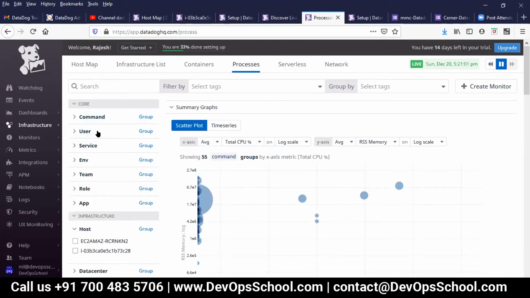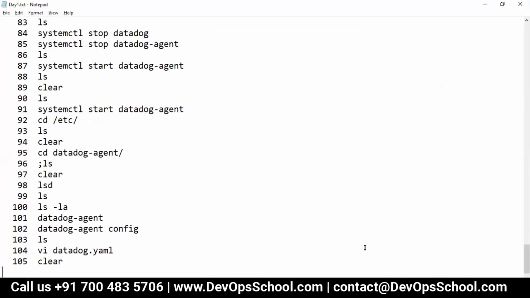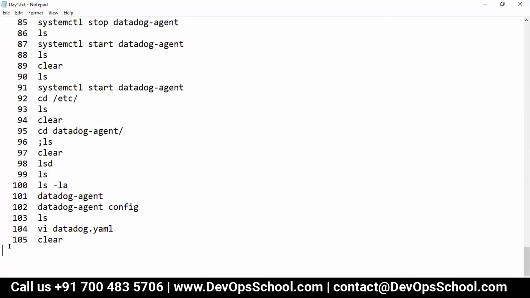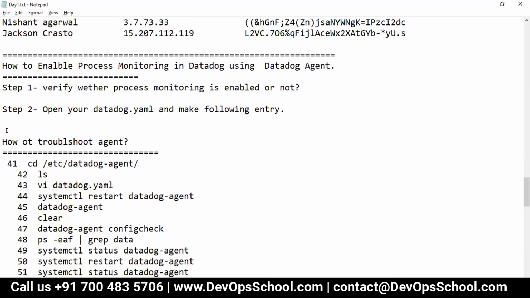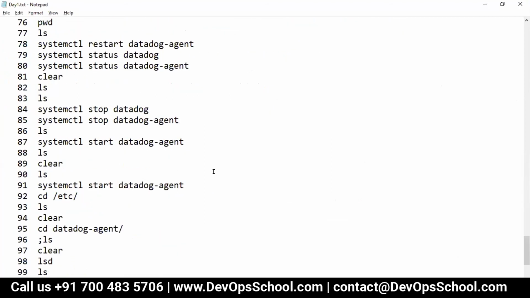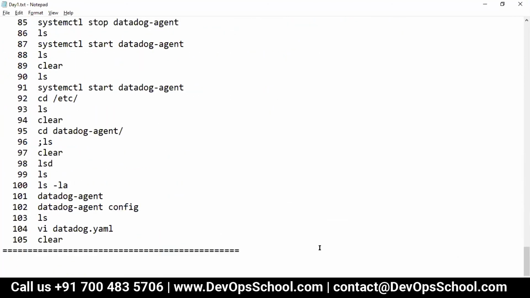Now the next important thing is Docker. I have to enable the Docker monitoring also. These are the commands I have pasted, so you will not get stuck. Same commands I've been running. So the next command is how to enable the Docker. Okay, so do you want to do this one and then move on to Docker, or do you want me to show you the demo first? We can get this Docker thing done and then all together we can try it out.